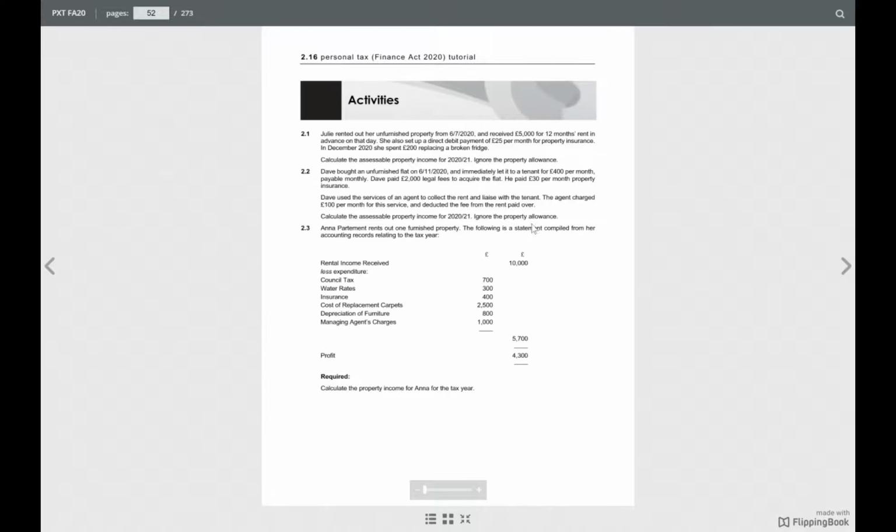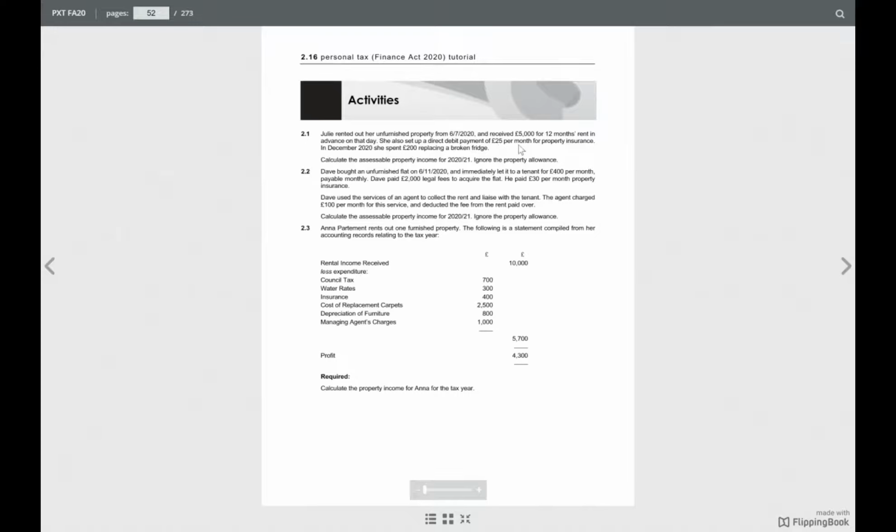Less the insurance. She pays by direct debit every month £25. So 25 times 12 months? Not 12, from July. So July, August, September, October, November, December, January, February, March, 9 months. So 25 times 9 months is 225.